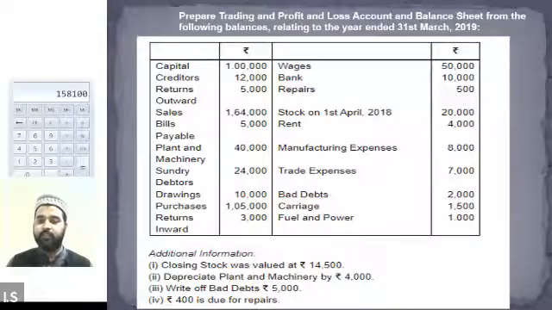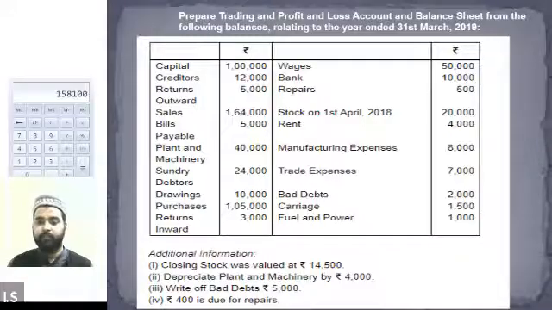But sir, what if it's a direct expense? Okay, Alexander, if nothing is mentioned in the question, let's say if it was written that it is a rent of factory, if it was a direct rent, it would have been mentioned there that it is a factory rent. So if nothing is mentioned in the question, then we will presume that it is an administrative rent that is related to office and administration.